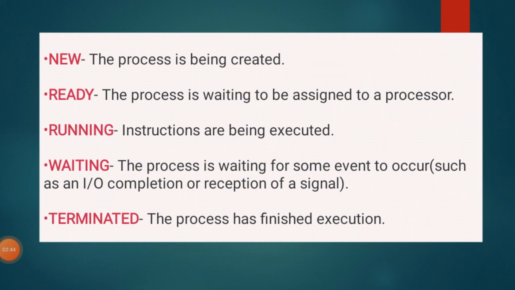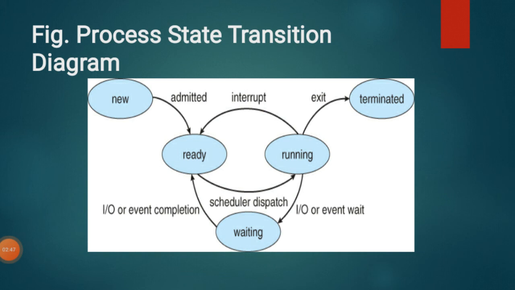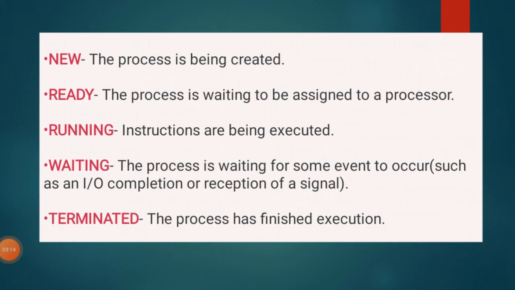Once again I'll show the diagram. In the diagram you can see new, and in between there is an arrow with the word admitted. Whenever the process is created, it is admitted to the next state, that is the ready state. So after process creation, it goes to the ready state. What is the ready state? The process you have created in the new state is ready for execution.